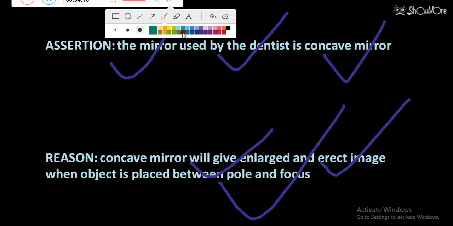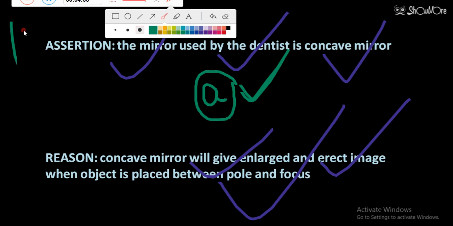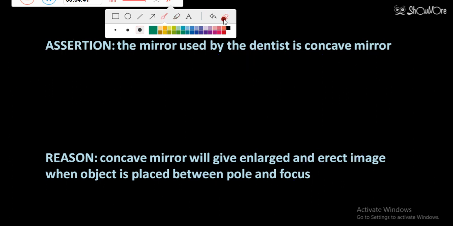Both assertion and reason are correct, and reason is giving the correct explanation for the assertion. So option number A will be the correct answer. Both assertion and reason are true, and reason is the correct explanation for the assertion. I hope it is fine. This was question number 18. You can note down the question number, but I don't think a question number is required. So let's move to the next question.